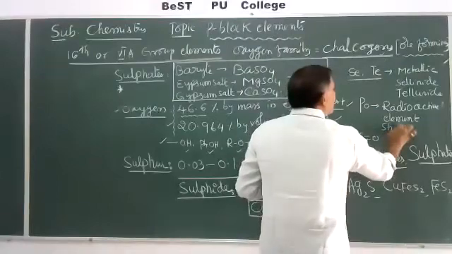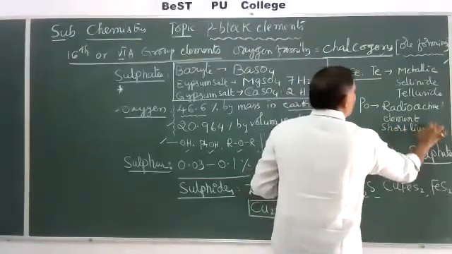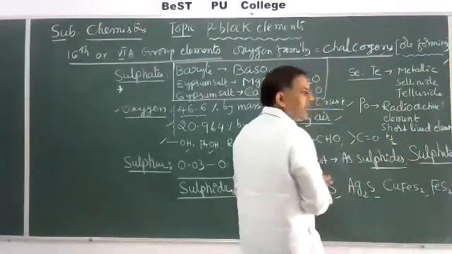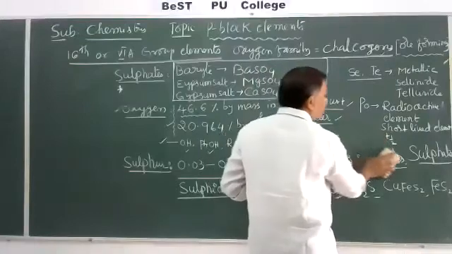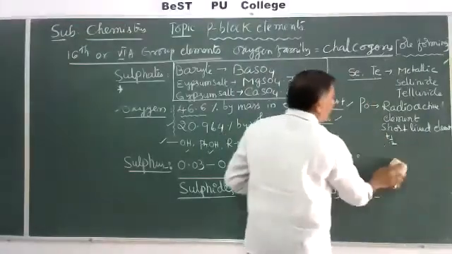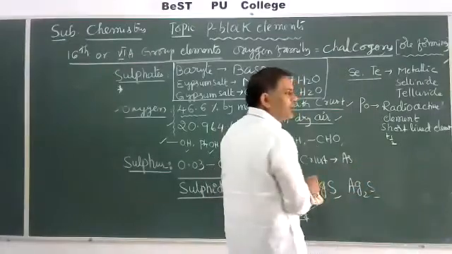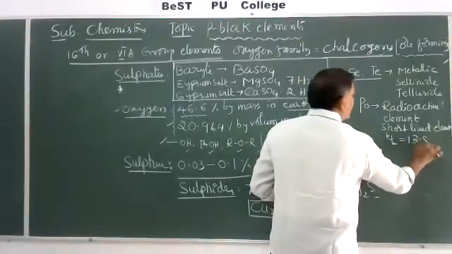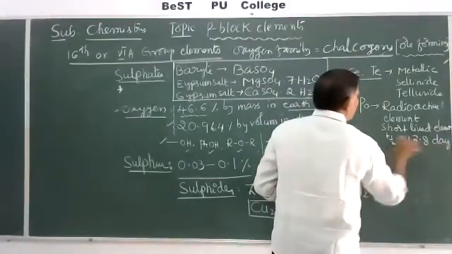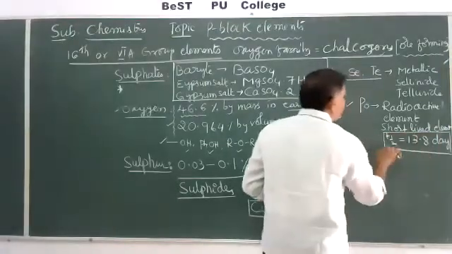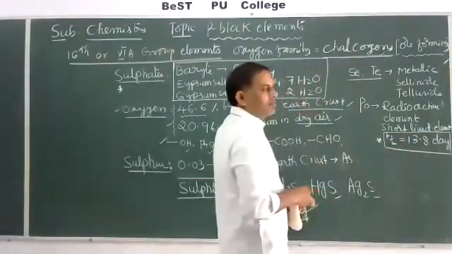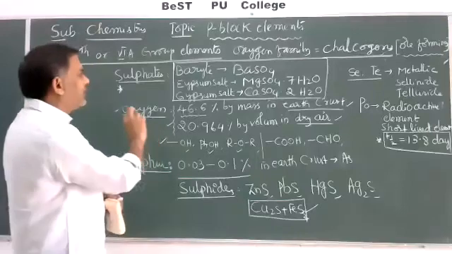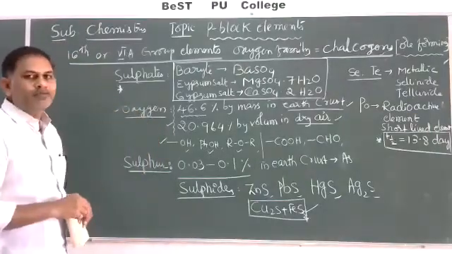It is a short-lived element. Half-life period was already explained in physics, and in chemistry also, based on the rate constant, the rate of the reaction. The half-life period of polonium is 13.8 days, a very short-lived element. So these are some important points about 16th group elements: oxygen, sulfur, selenium, tellurium, and polonium.